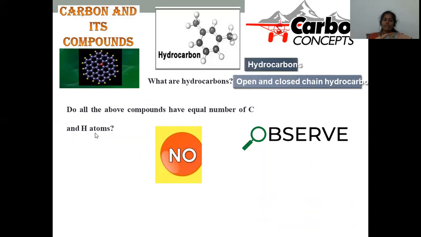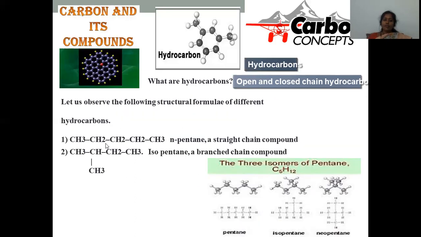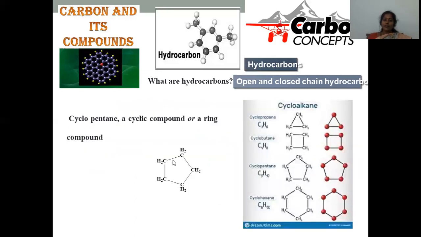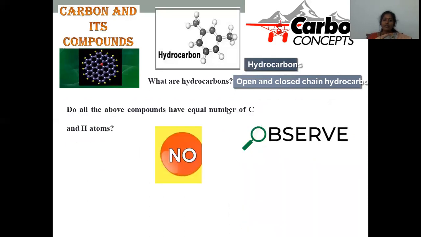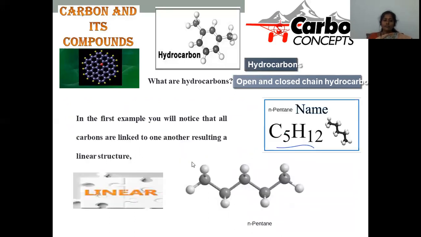Equal numbers of carbon and hydrogens are not available for all of them. Go with the third compound, cyclopentane. You can count 1, 2, 3, 4, 5 carbons, but hydrogens are only 10. C5H10 will not resemble the remaining 2 compounds, hence an equal number of carbon and hydrogens is not possible here.